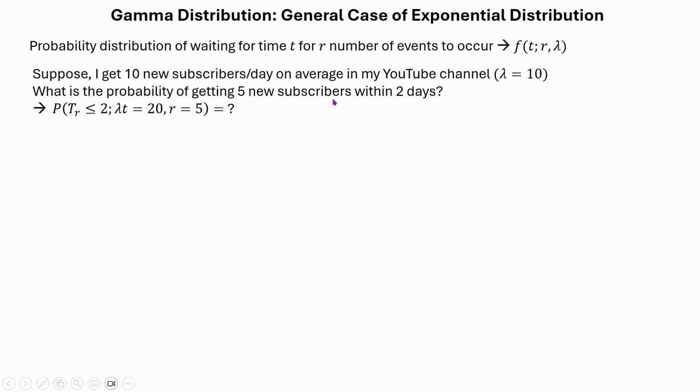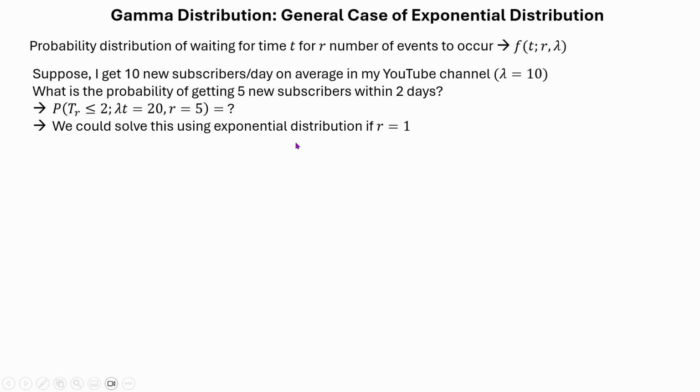That means we are trying to find out the probability of TR, the time for the R events, being less than or equal to 2 because it is 2 days, where lambda t is equal to 20. So on average, the rate is 10 per day and the rate is 20, 10 into 2, for 2 days. That is why lambda t equal to 20 and the number of events r is equal to 5.